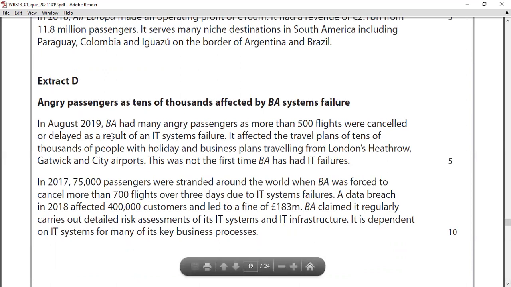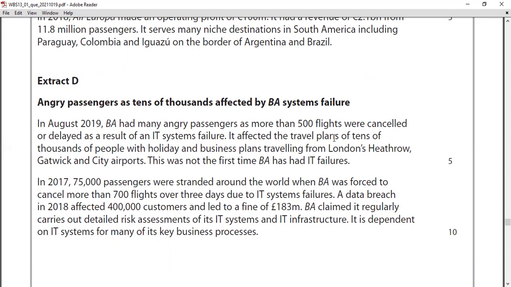In August 2019, BA had many angry passengers as more than 500 flights were cancelled or delayed as a result of an IT system failure. You can underline 500 flights cancelled, not one or two, 500 flights. So people will definitely get angry and distressed because of the flight cancellations, and their plans have to change. This is because in August 2019 there was an IT system failure. When there's an IT system failure, you have to cancel the flight because you can't take any risk.